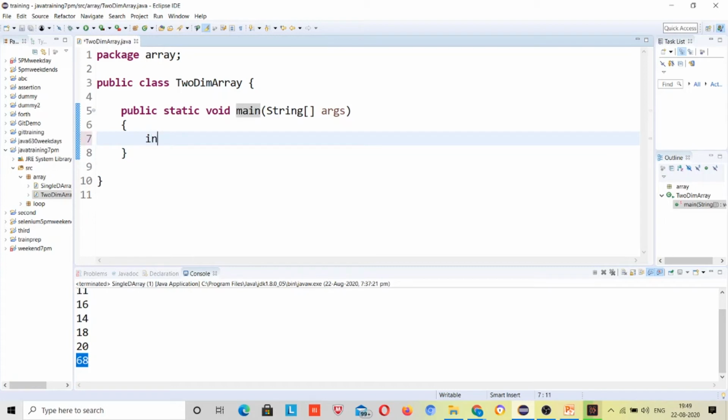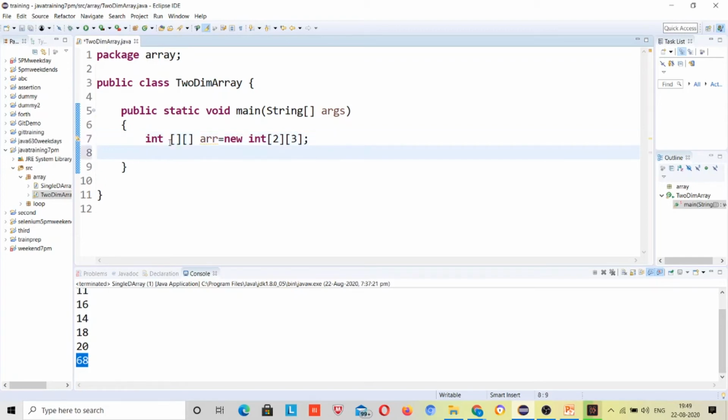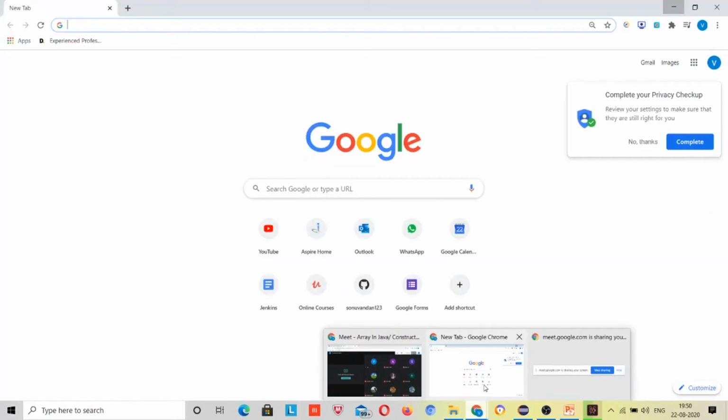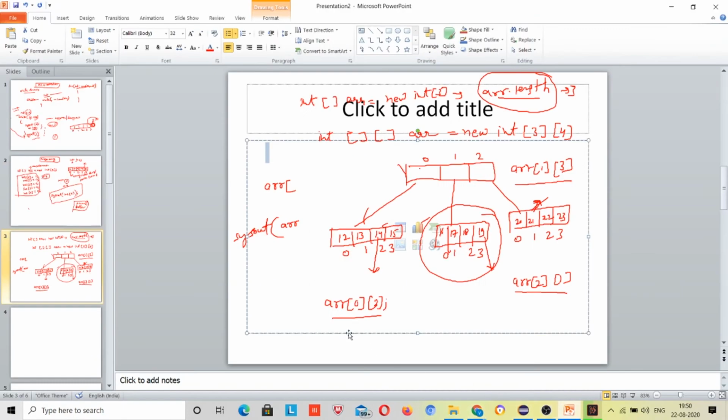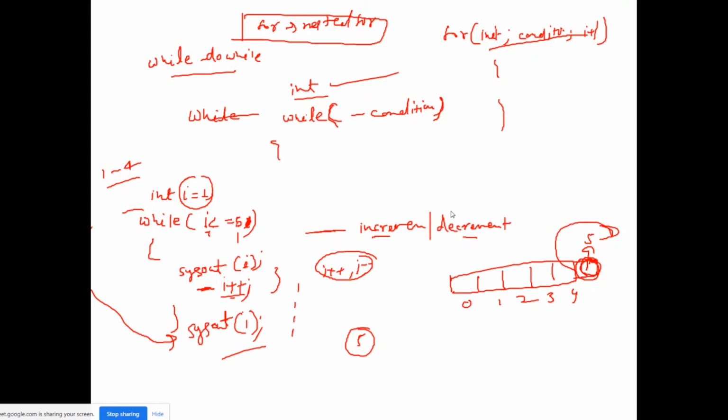Okay, now if I define a 2D array, int arr new int, suppose 2 and 3. So what happens internally I have explained to you, right? Okay, now I will assign values to it, right? So what will be the indexes? First, you can understand the first index will be 0 and 1, right? Again if I am coming here, what will be the first index?